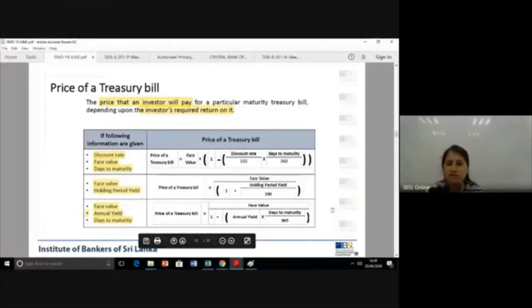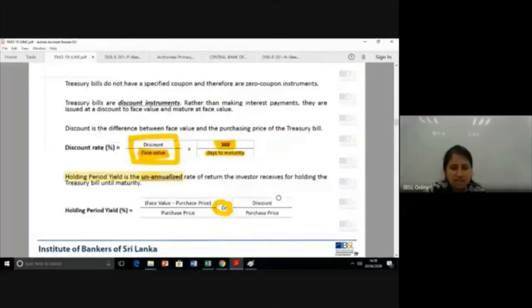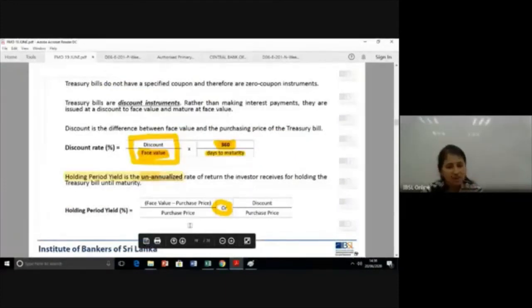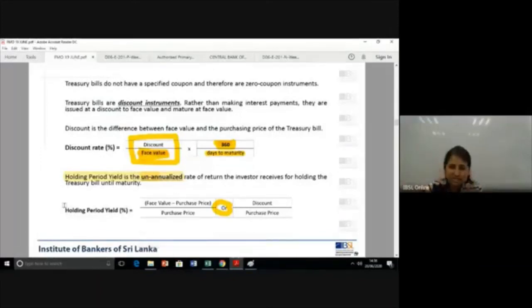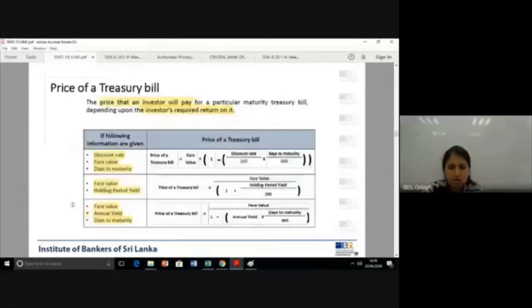Now, you don't have to memorize these formulas. These were derived from the earlier ones. What I did was make your life easier by deriving it, because at the exam, as I told you earlier, knowing and practicing is easier than deriving formulas at the exam. Okay. So this is how you calculate the purchase price, or the price of a treasury bill.